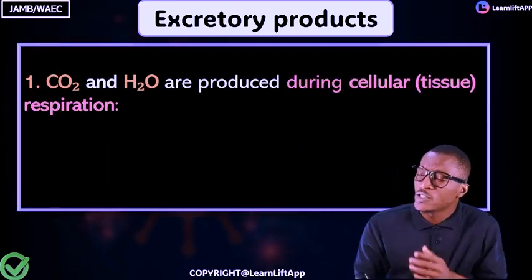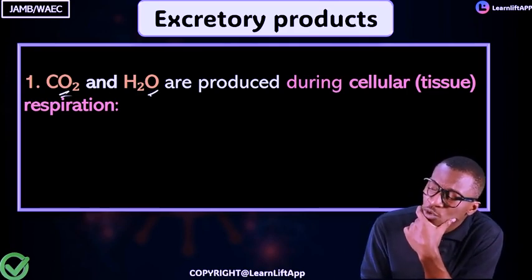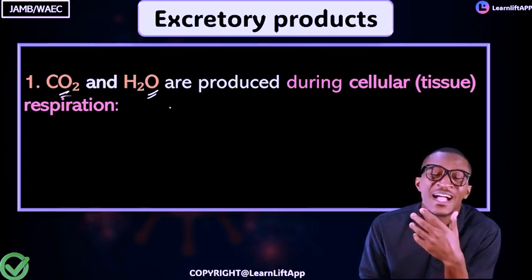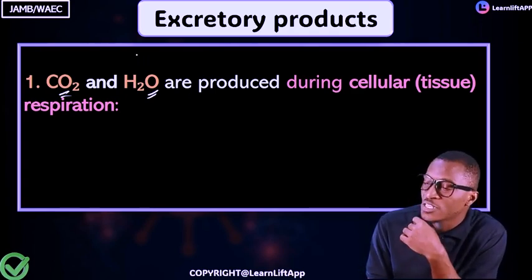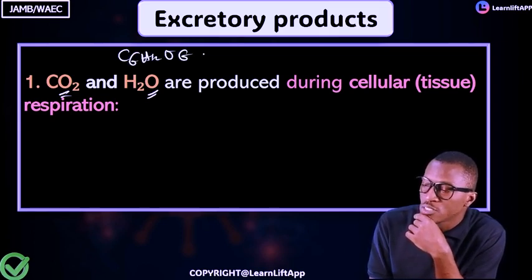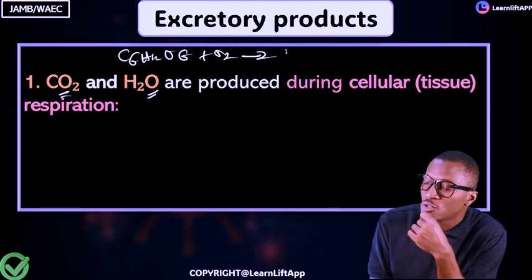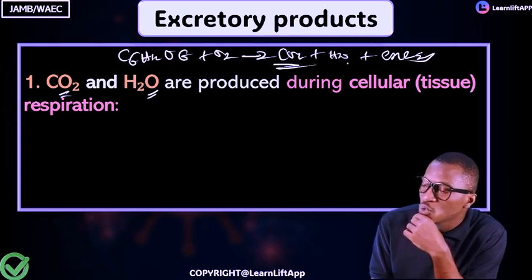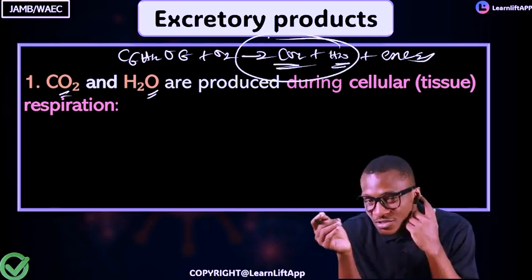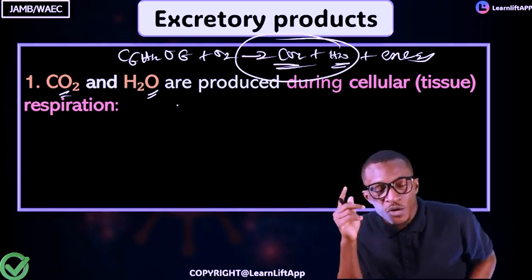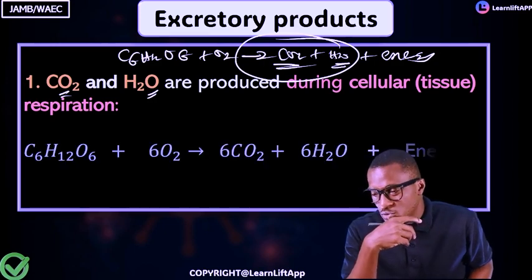The first we're going to talk about is your CO2 and your H2O. Take note that CO2 and H2O are excretory products from respiration. Of course, remember the equation for respiration. We give that C6H12O6 plus oxygen to release CO2, to release H2O, and to release energy. You can see that CO2 and H2O are termed excretory products from your tissue or cellular respiration.